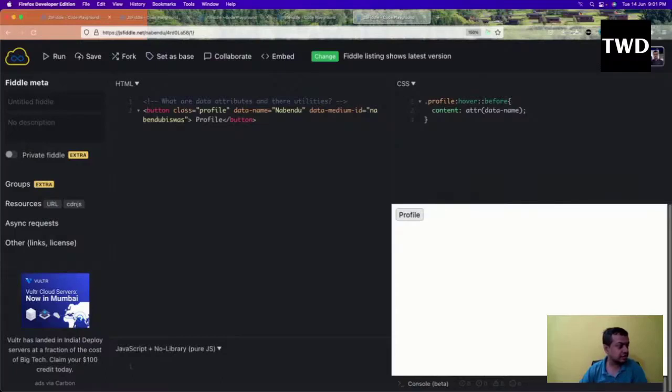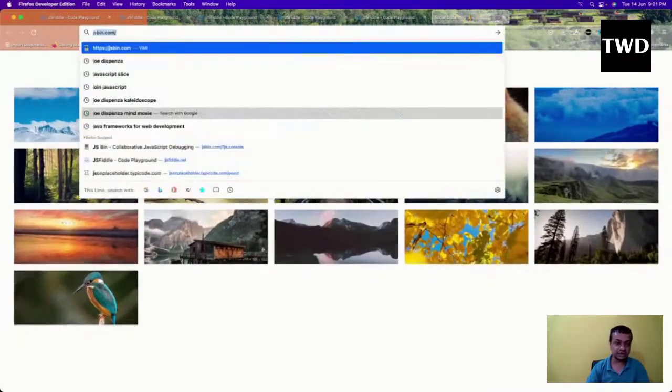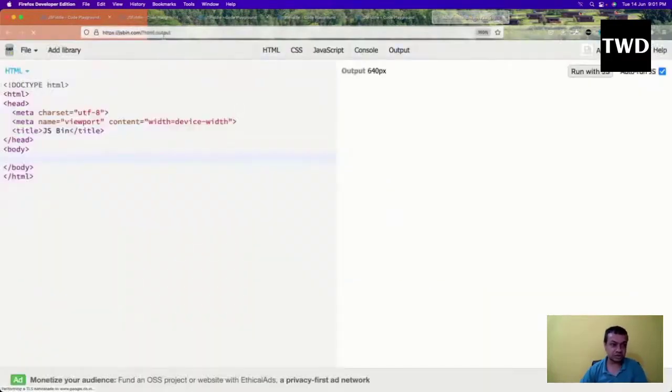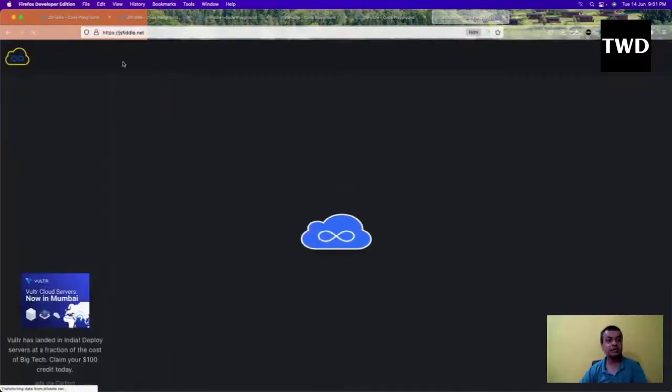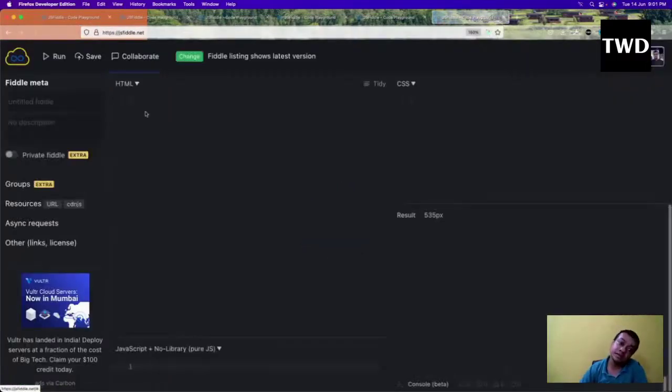Now the next thing: what is the Z index, or as the American people say, what is a Z index? Not JS. When I'm working on JSFiddle, what is a Z index or a Z index? Okay, so that is there.